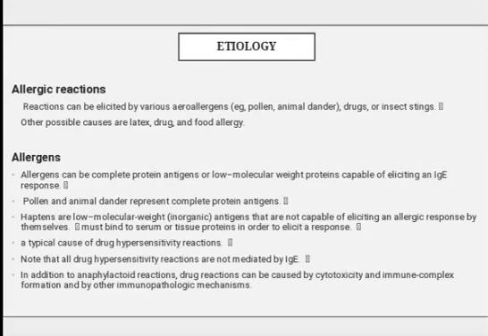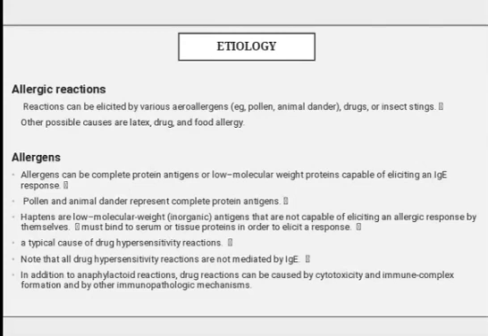They must bind with serum or tissue protein in order to elicit a response. This is a typical cause of drug hypersensitivity reaction.